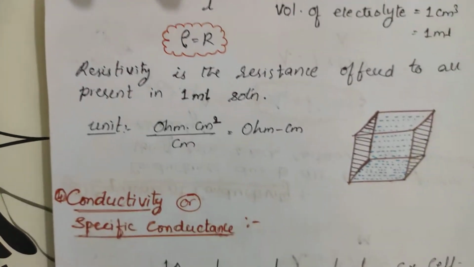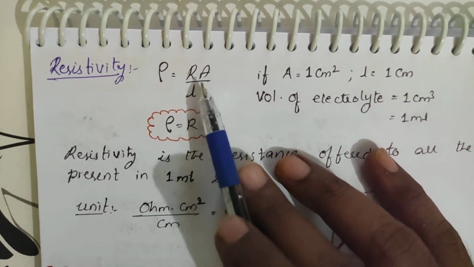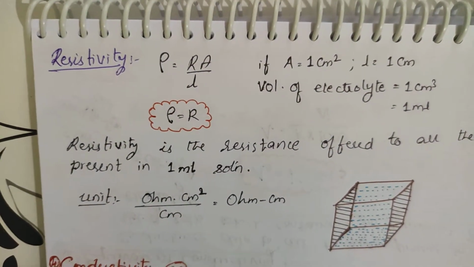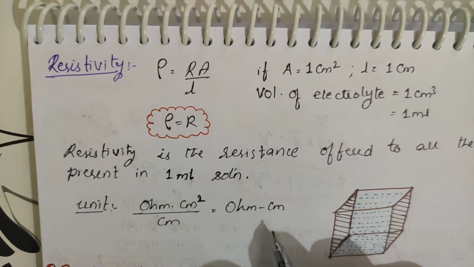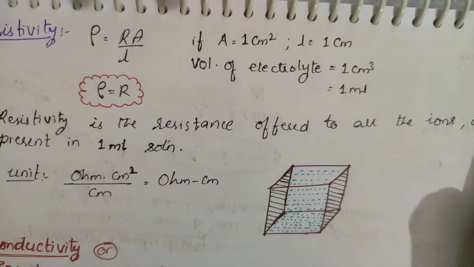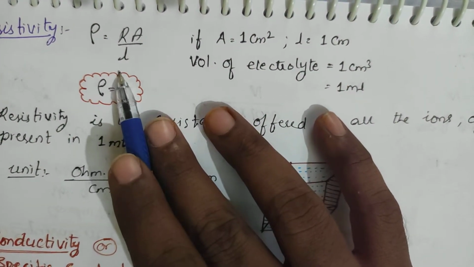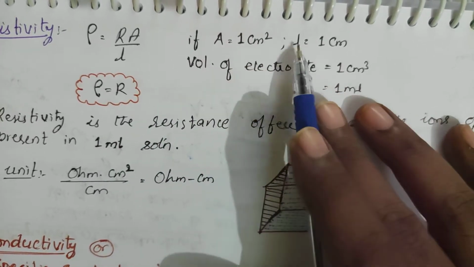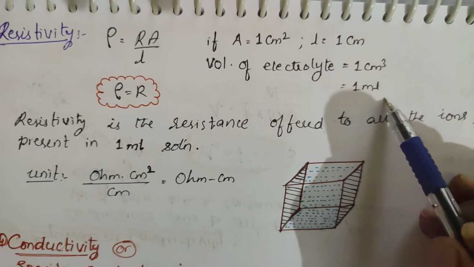Resistivity is nothing but rho is equal to RA by L. If A is equal to 1 centimeter square and L is equal to 1 centimeter, then resistivity will be equal to resistance. So resistivity is nothing but resistance only. It is offered by all the ions of the electrolyte present in 1 ml. See, area is 1 centimeter square and length is 1. So what will you be getting? Volume: 1 centimeter square into 1, you will be getting 1 cubic centimeter. 1 cubic centimeter is nothing but 1 ml.